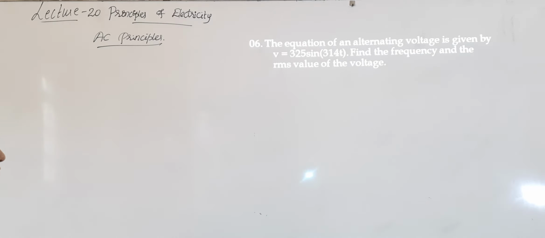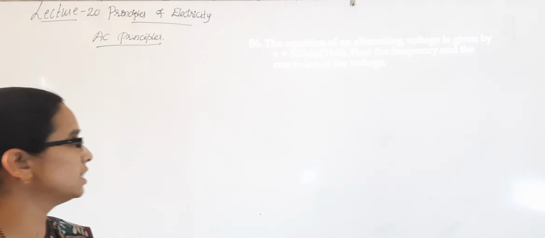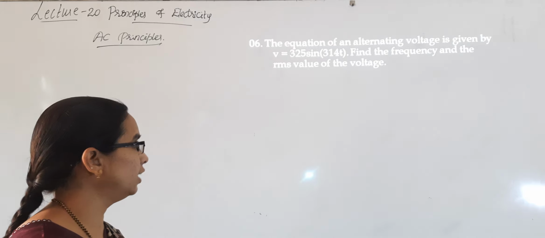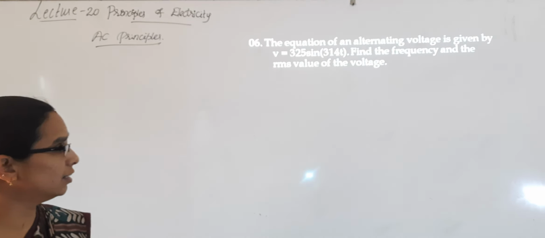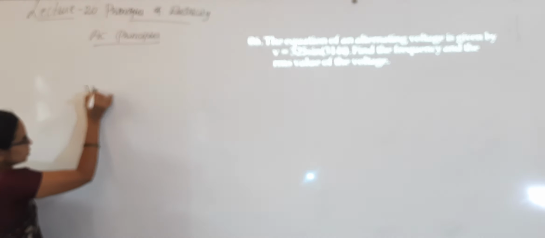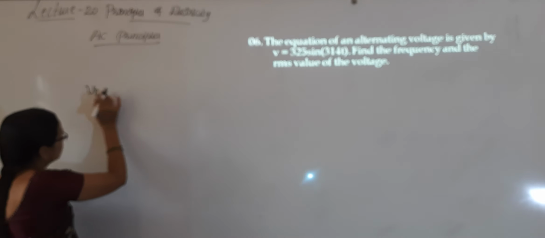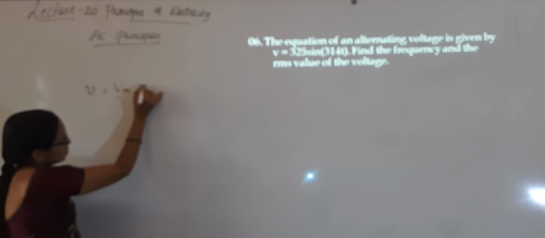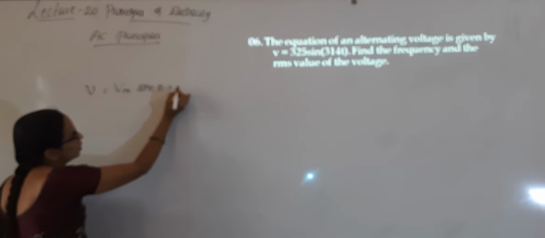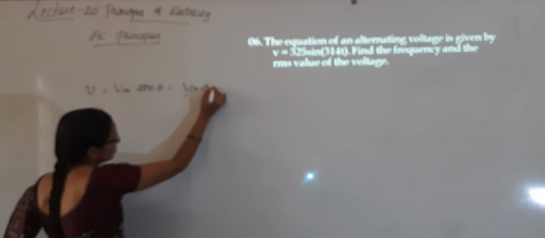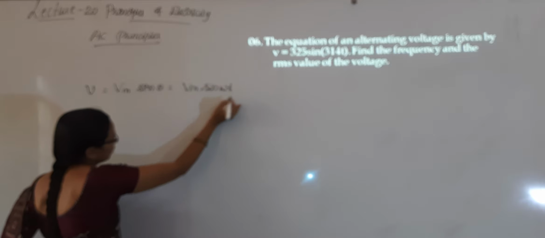Next problem: the equation of an alternating voltage is given by v is equal to 325 sin 314 t. Find the frequency and the RMS value. We know the expression for instantaneous voltage, small v, you can write Vm sin theta. It can also be written as Vm sin omega t.